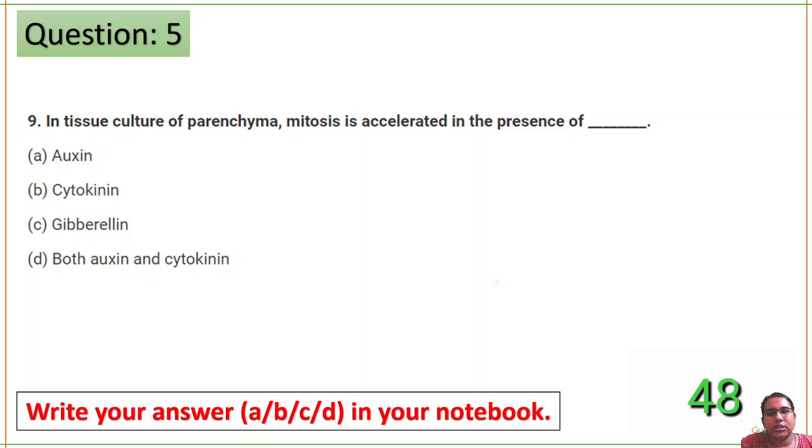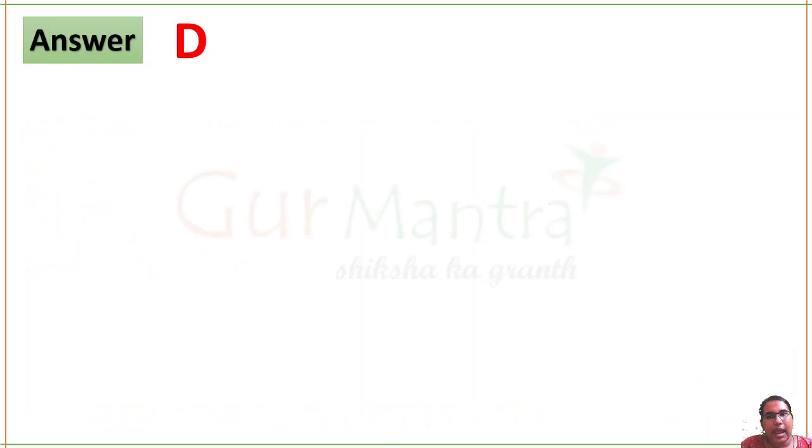So, which of the following hormone is involved in mitosis, cell division? Correct answer is auxin and cytokinin. Next question.